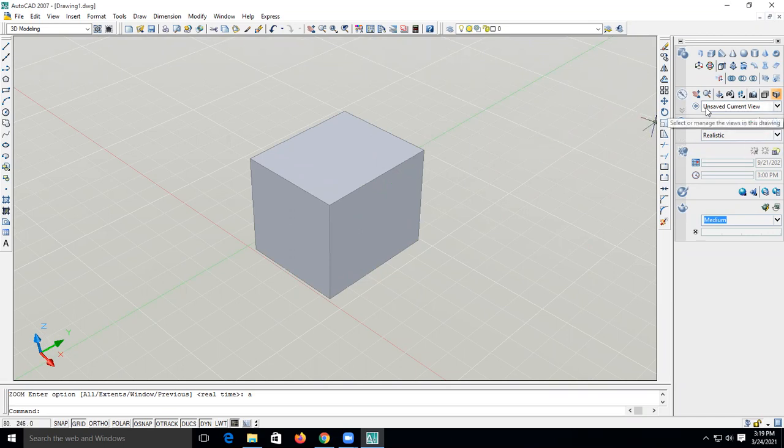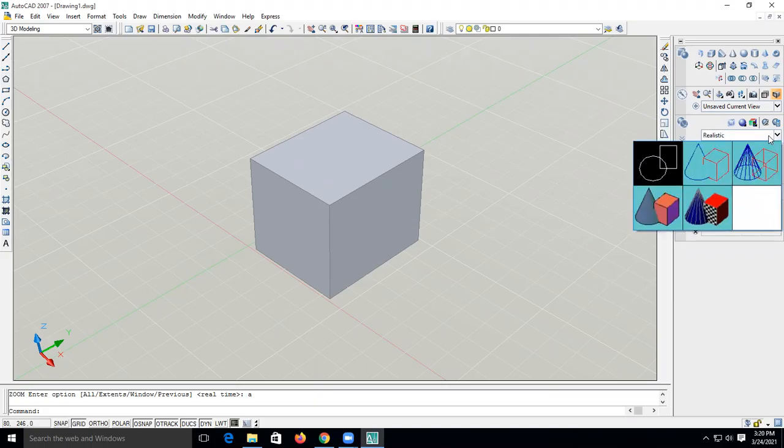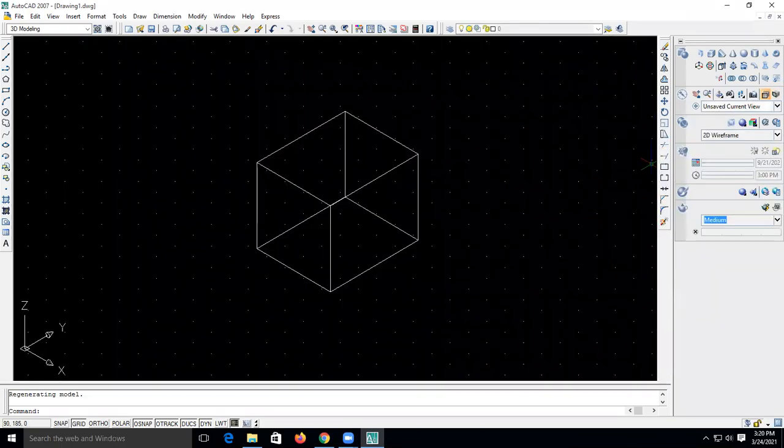Over here, on the right hand side, it is mentioned the unsaved current view. Below that there is another drop down list, where it is mentioned realistic. Let's check what is there in realistic. If you go into realistic, a number of options are shown over here. The first one is the 2D wireframe. If you select the 2D wireframe, it will look like this.